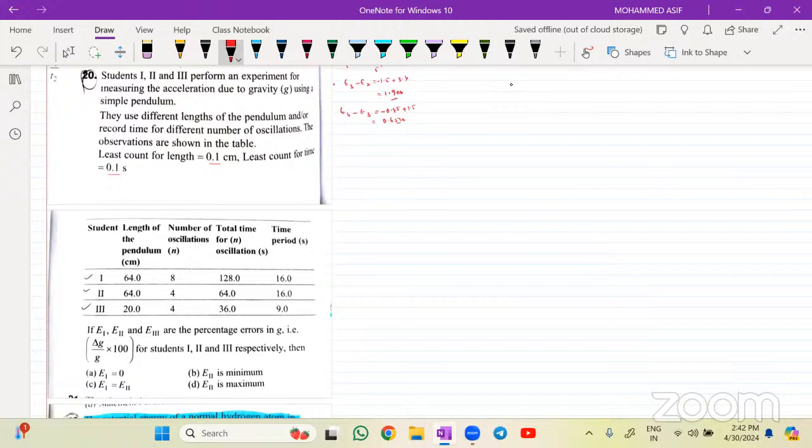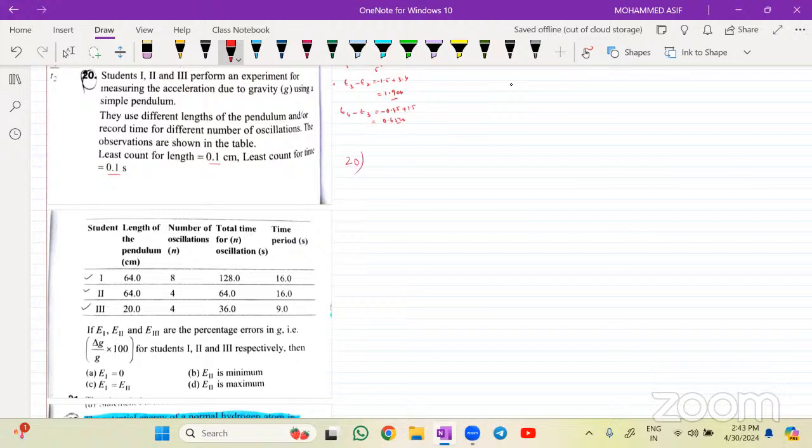Okay. First fellow is using 8 oscillations. So total time for oscillations he got 128, time period 16. Second fellow is using the length of 64 again same, but number of oscillations is taking 4 and total time for oscillations is 64. Time period is taking 16. And student number 3 is taking the length of the pendulum as 20 and he did number of 4 oscillations. He got the time for the oscillations as 36.0, time period will be 9. If E1, E2, E3 are the percentage errors in the G, then delta G by G into 100 for 1, 2 and 3 will be equal to how much?